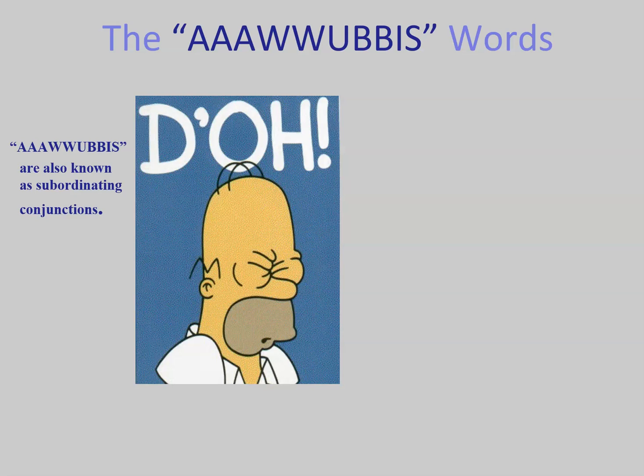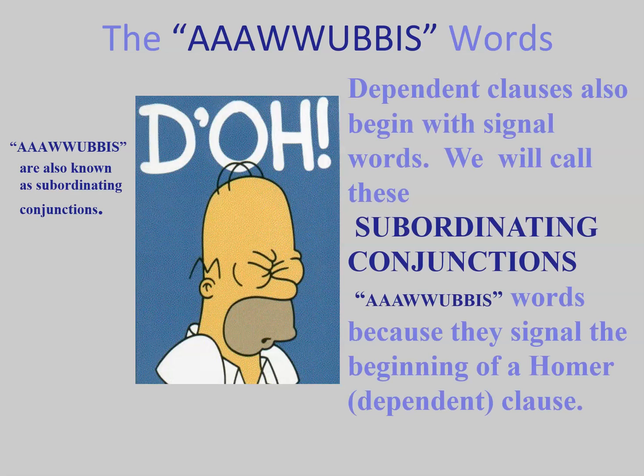You will see an awbis before a dependent clause, and that's kind of how it signals. These are known as signal words, and we call them subordinating conjunctions. Awbis words because they signal the beginning of a dependent clause. That's all that they're doing, is they're going to signal that we have a dependent clause.